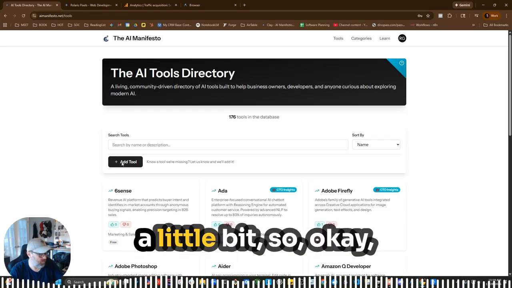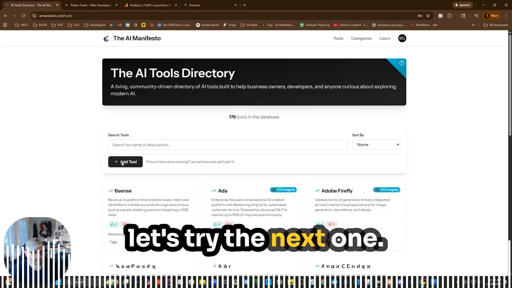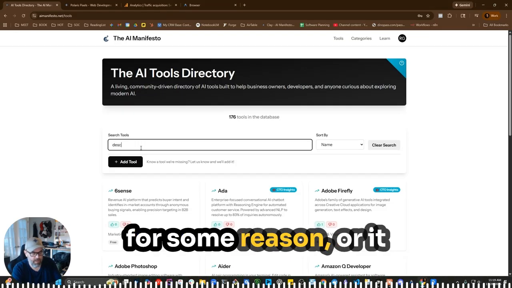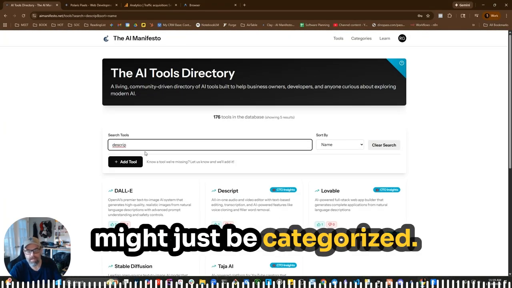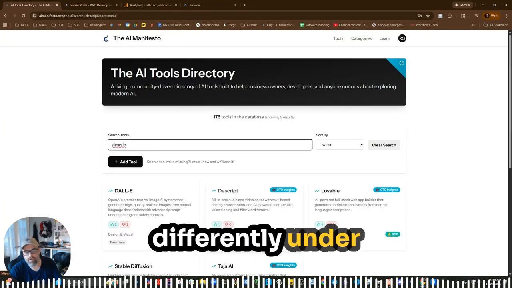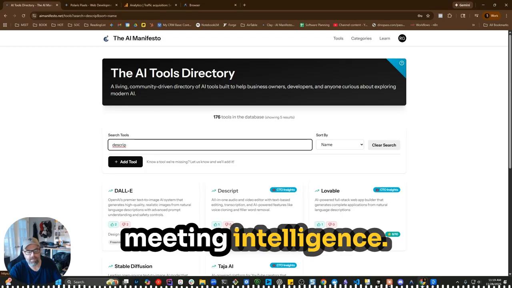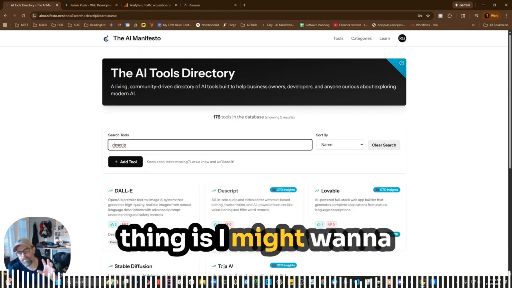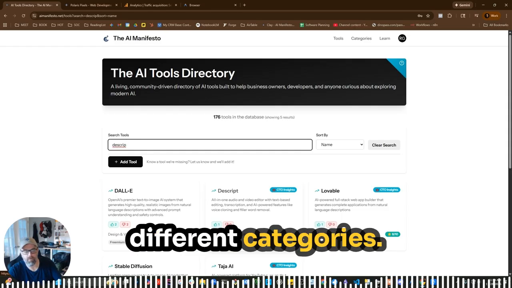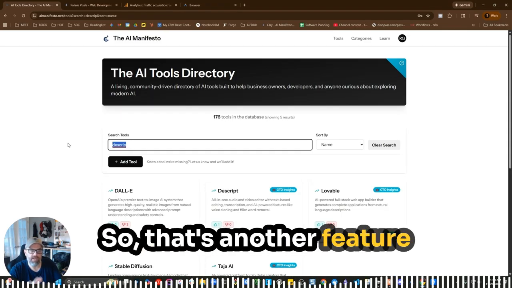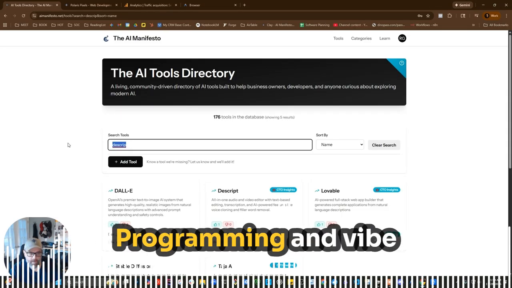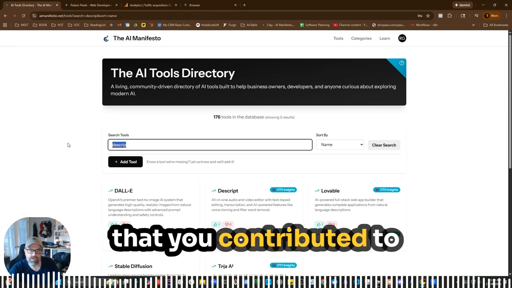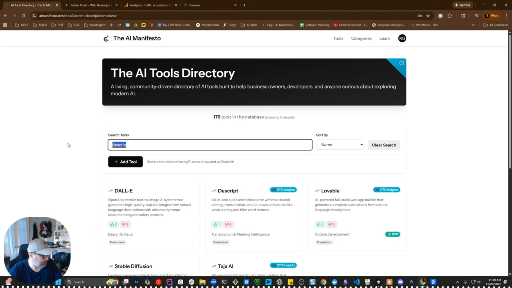I got to tweak that just a little bit. So, okay, let's try the next one. I already know Descript. Well, Descript wasn't in there for some reason. Or it might just be categorized. Yeah, it's categorized differently under transcription and meeting intelligence. I don't know. It should maybe be under video. That's a whole other thing, is I might want to put it under multiple different categories. So that's another feature that we could add on. Programming and vibe coding, and you could say that you contributed to this open source project.